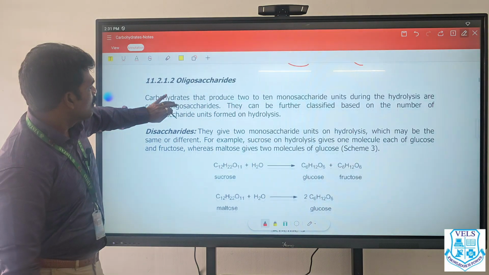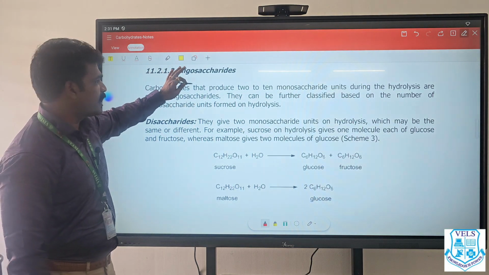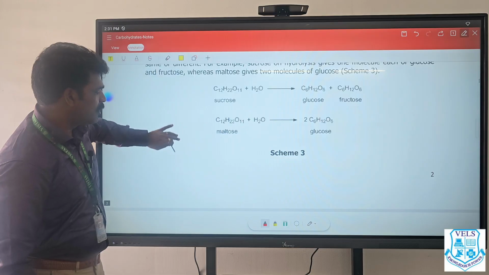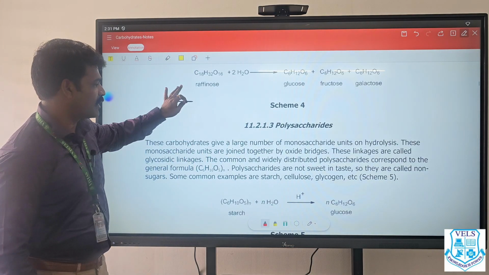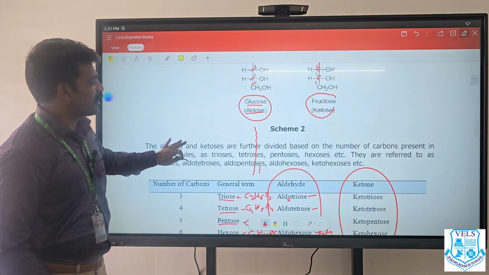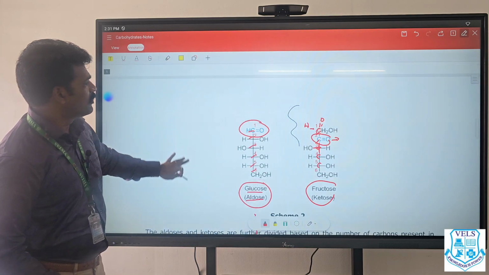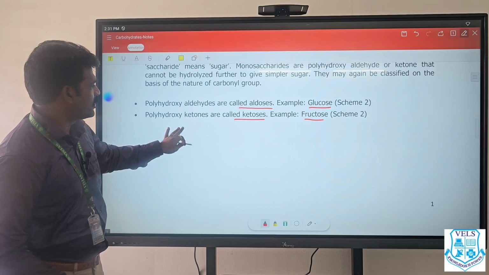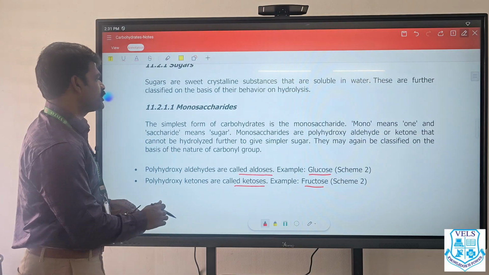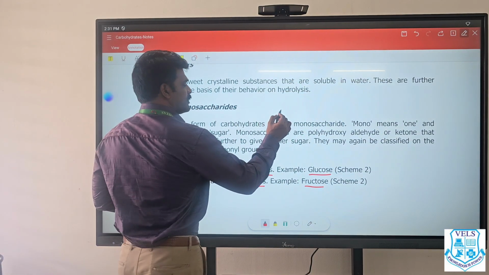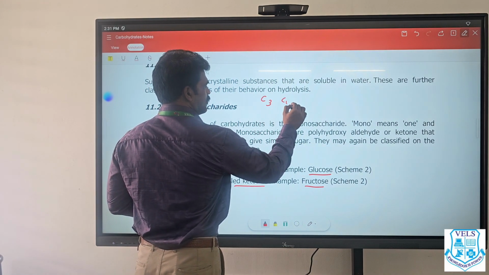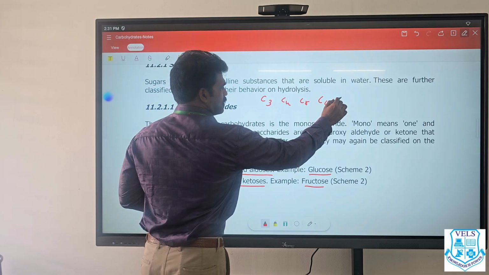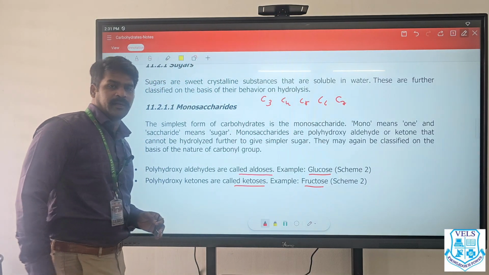Now, previously we have got monosaccharide, oligosaccharide and polysaccharide. Trisaccharide, polysaccharide. So what are these monosaccharides? What are these trisaccharides, polysaccharides? Now, we have seen C3, C4, C5, C6, C7 containing carbohydrates.